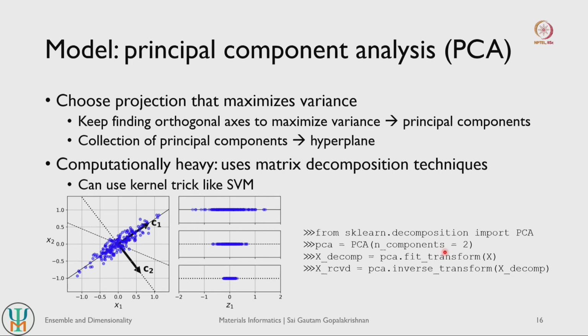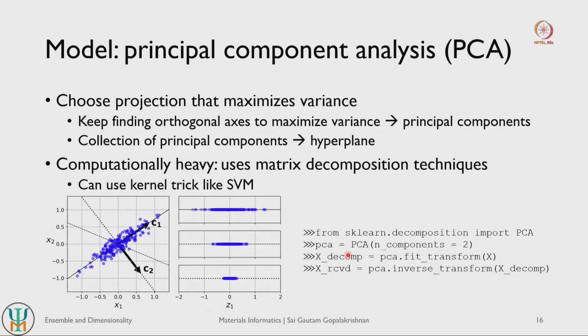So if you want to visualize data, then you typically have to restrict yourself to 2 or 3 components here, right. And the way the PCA model works is, it does not work on the simple fit function. You have to do a fit transform function of all your features, right. And then the recovered features, or your actual features, you get using this inverse transform function, right.